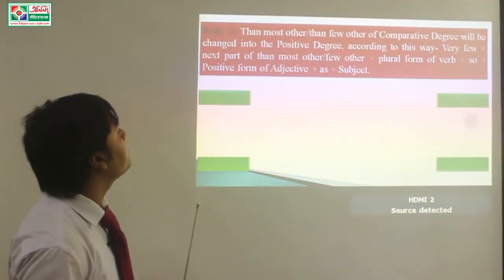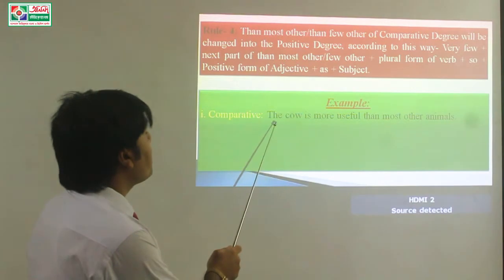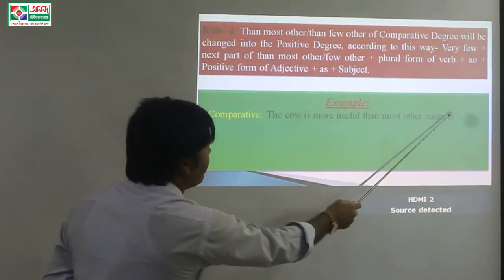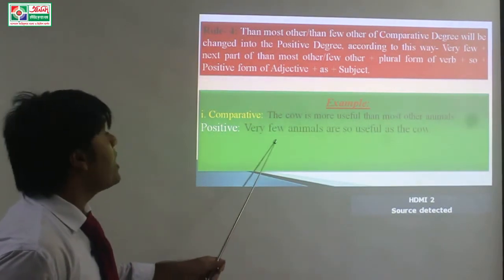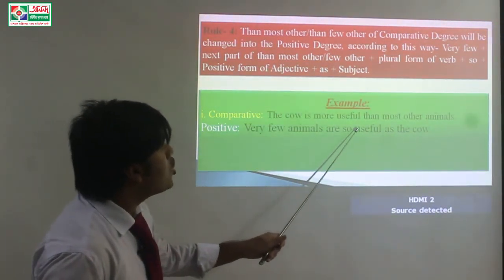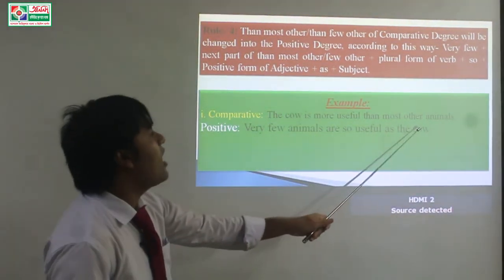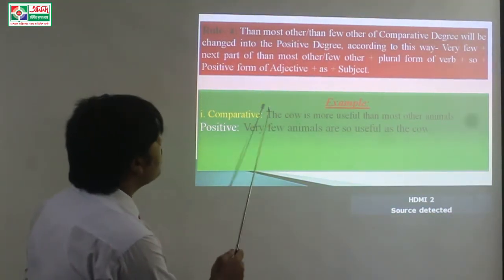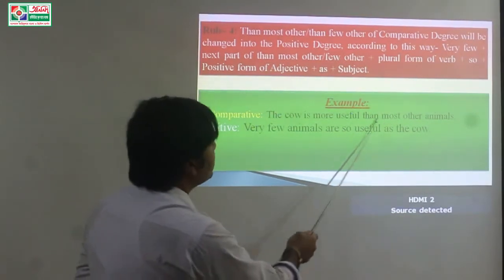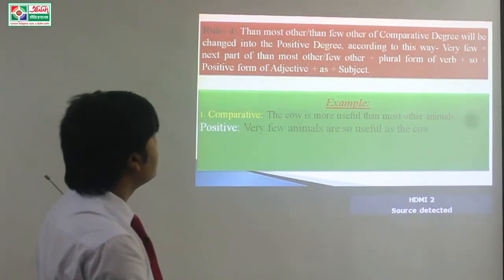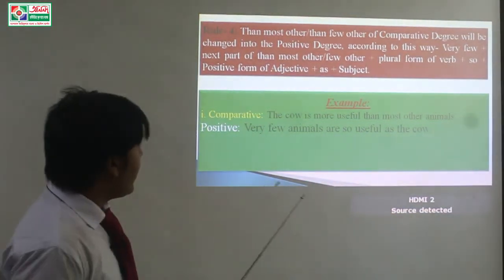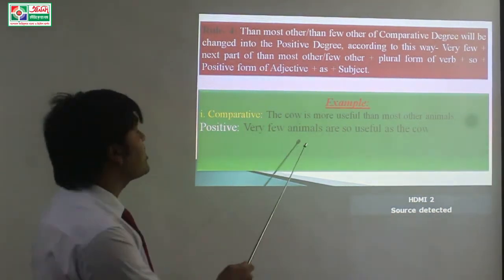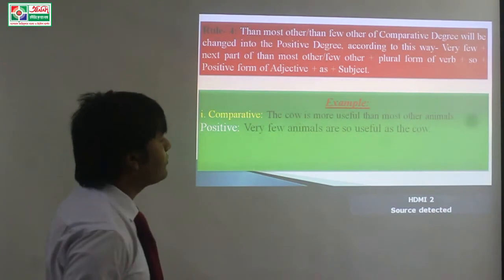For example, comparative, the cow is more useful than most other animals. Positive, very few animals are so useful as the cow. Dear students, very few is used instead of than most other. And plural noun, it takes plural subjects.